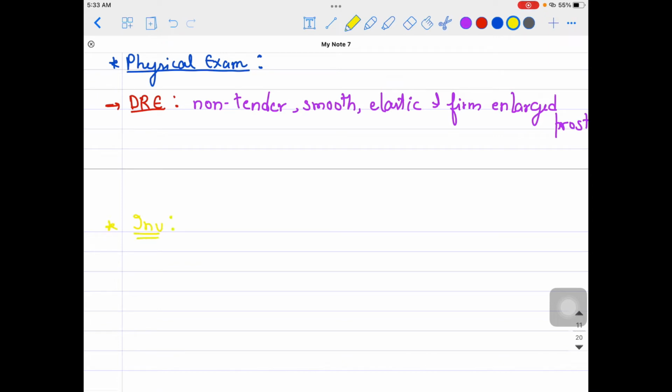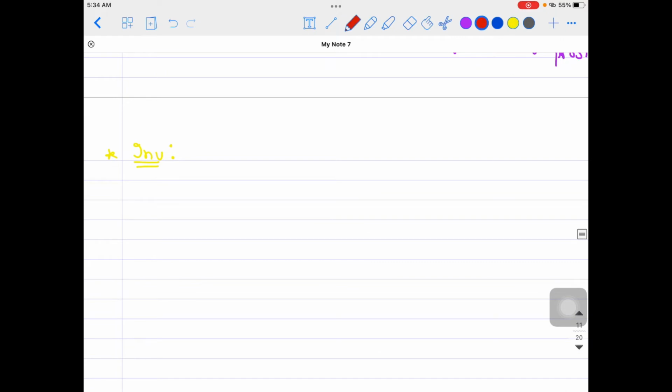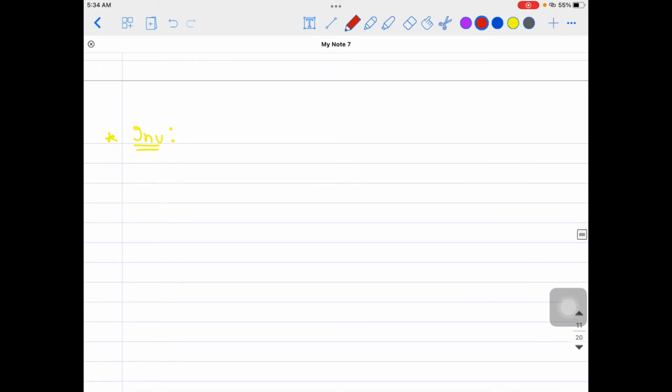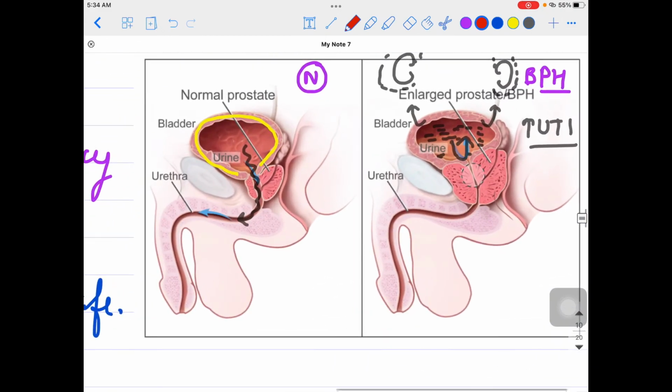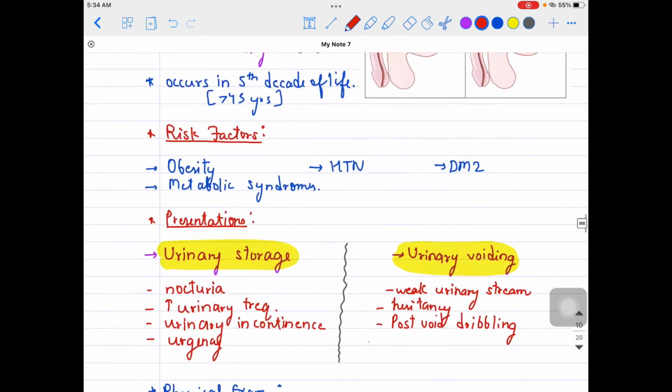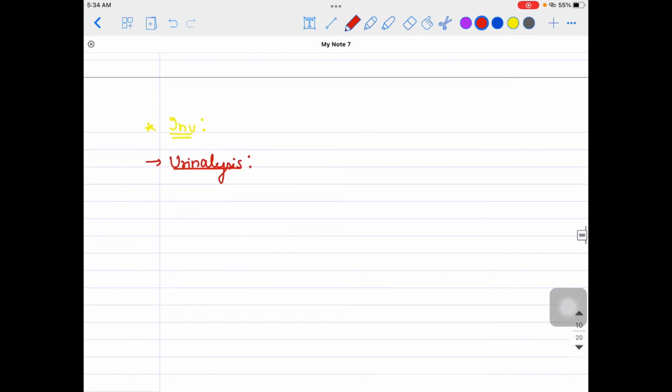If you talk about the investigations, you can go for the urinalysis, and in the urinalysis I will be checking if there is any kind of UTI. Because if the patient has BPH, the urine will accumulate inside the bladder, and that can lead to UTI. So I need to go for urinalysis to check whether this patient might have a UTI or not, right?